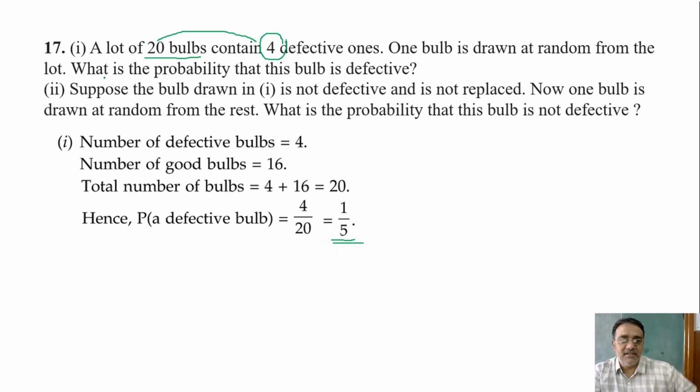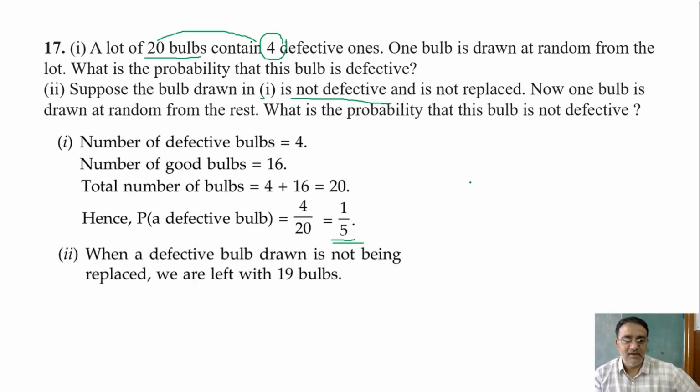Okay. Next, second bit. Suppose the bulb drawn in 1 is not defective, means good one, and is not replaced. Not put back. Now one bulb is drawn at random from the rest. What is the probability that the bulb is not defective? Probability you have to find. So 15 upon 19. If the bulb is not replaced, what will be the total number of bulbs left out?